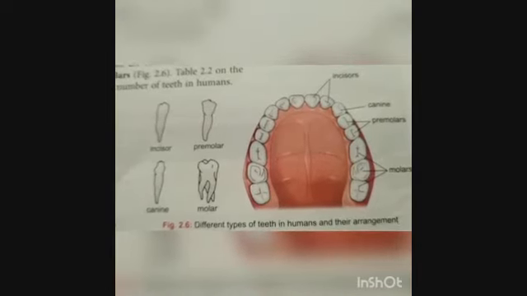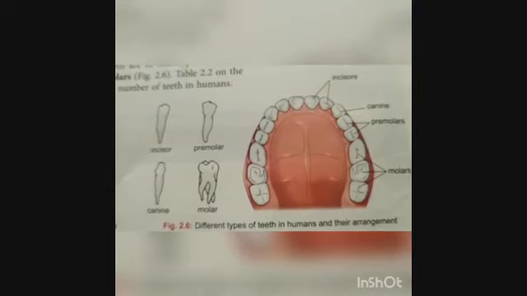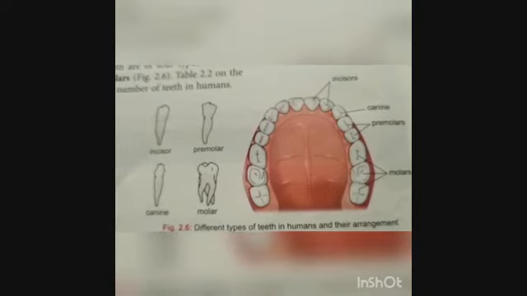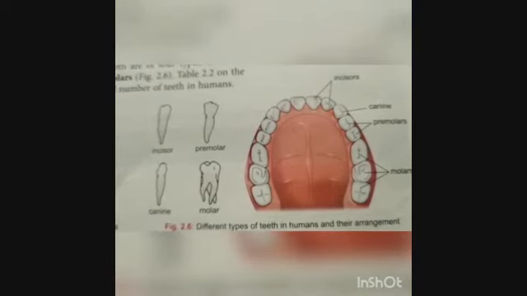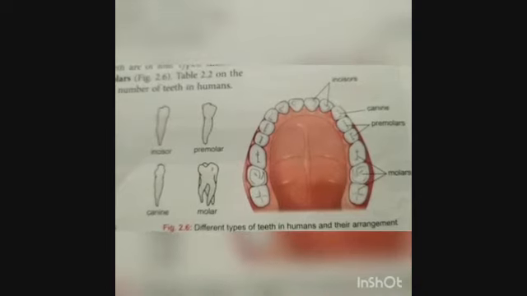Incisors help in biting and cutting the food, but canines help in piercing and tearing the food material. Then how many canines are there? There is a set of two canines present in the mouth.